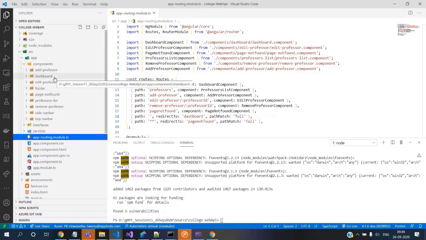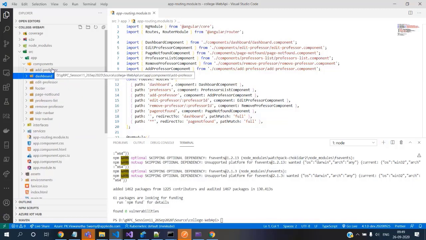And we have the dashboard. We'll see what the dashboard is in a moment. And add professor, because this was specifically done for another demo where it is a pure integration from REST endpoint to Angular UI. It's a full stack between .NET Core and Angular UI. So our focus is a little bit towards gRPC web, but to understand the fundamentals, we are doing this exercise. Okay, so that is done.